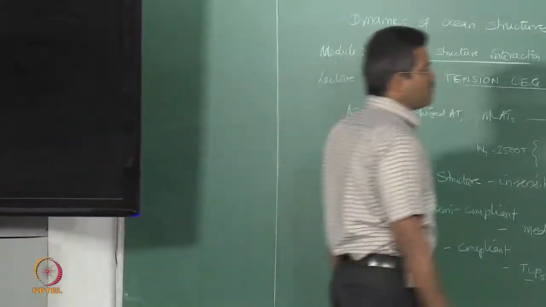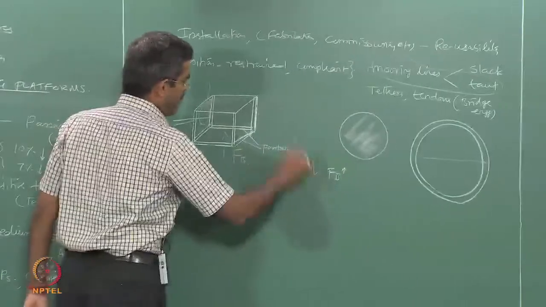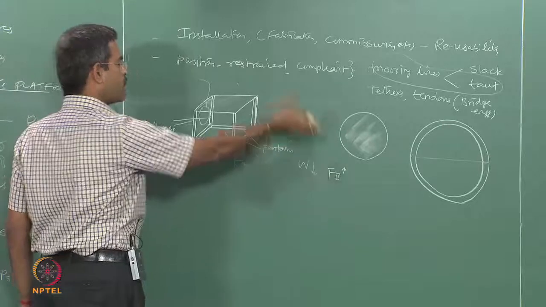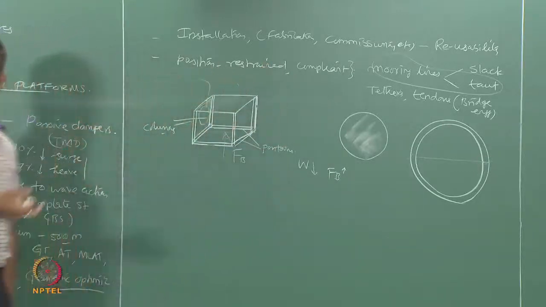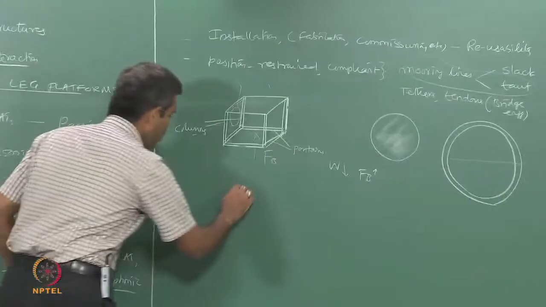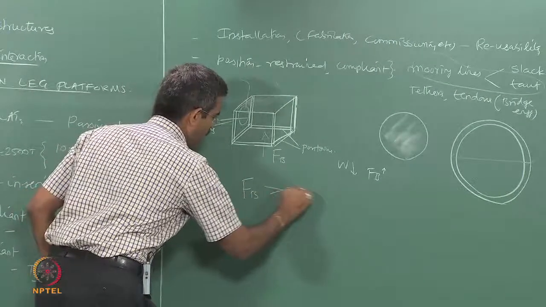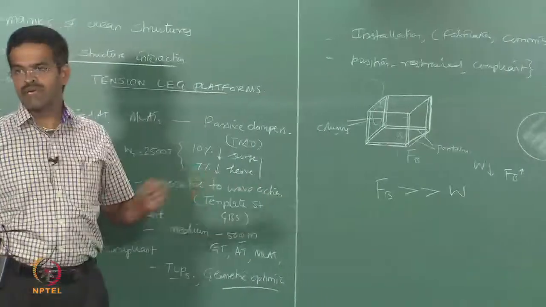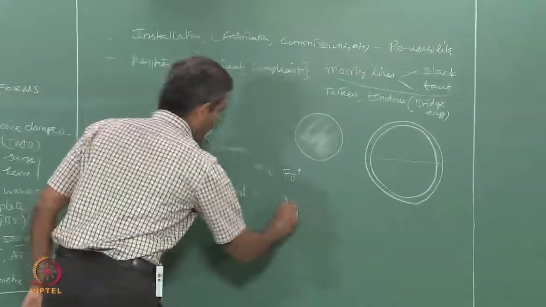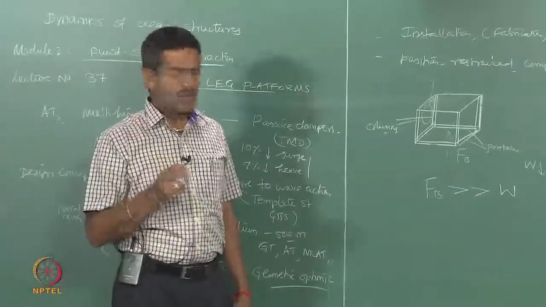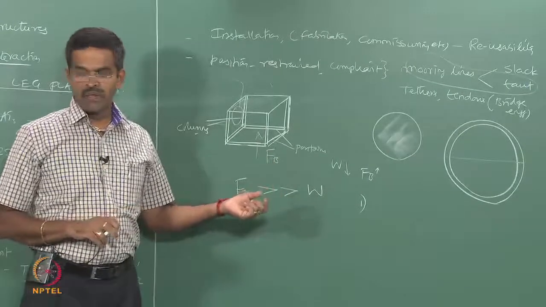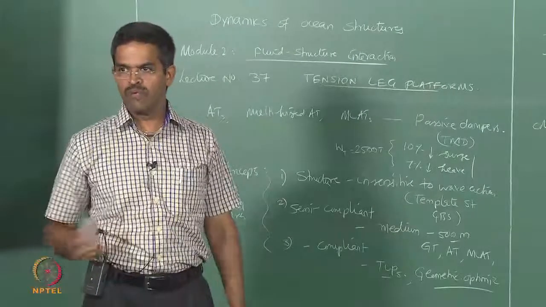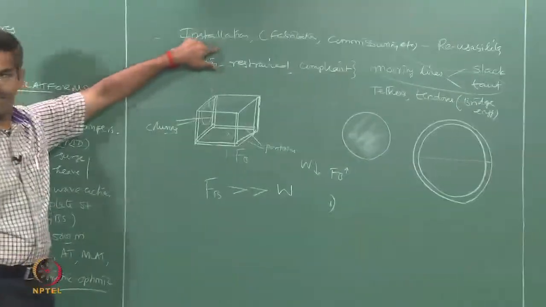Now, with this concept conceived, weight has come down drastically because you have made the system wave transparent, but buoyancy has gone up drastically because you are using large diameter column members and pontoon members. So the idea is now buoyancy exceeds the weight by a very large value. This has a very great advantage. What is that advantage? The foremost advantage is that when you have any system whose buoyancy force exceeds weight, the system can remain afloat. You do not require any energy to float the system.